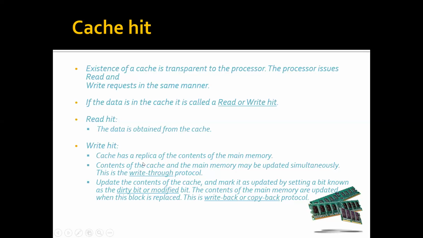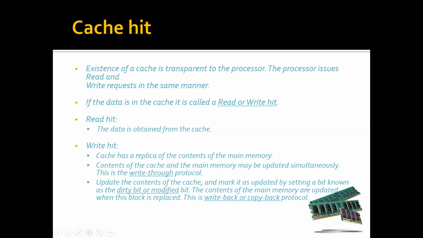There are two protocols used. One is called the write through protocol, another is called the write back protocol or copy back protocol. The cache has a replica of the content of the main memory. Whatever is there in the main memory, a copy of that is brought to the cache memory. In the write through protocol, the content of the cache and the main memory are updated simultaneously.